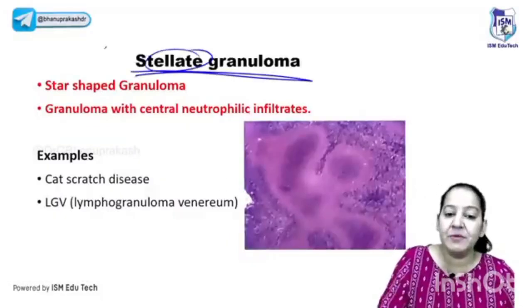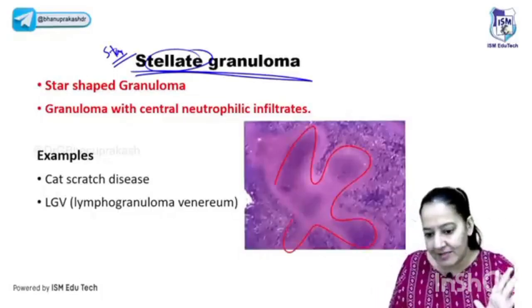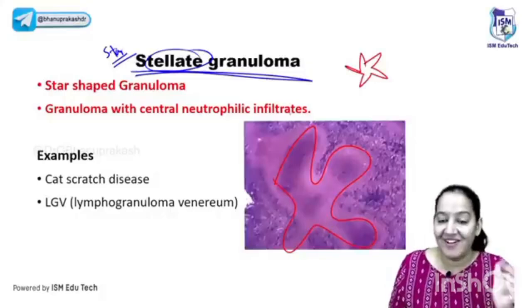What do you mean by stellate? Stellate ka matlab hota hai star. The meaning of stellate is star. Can you see here? The shape of the granuloma is looking like a star. You know how a star looks? It's like this. The granuloma is like a star. That's why it is known as stellate.